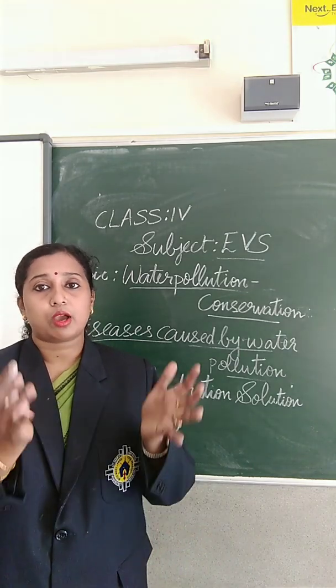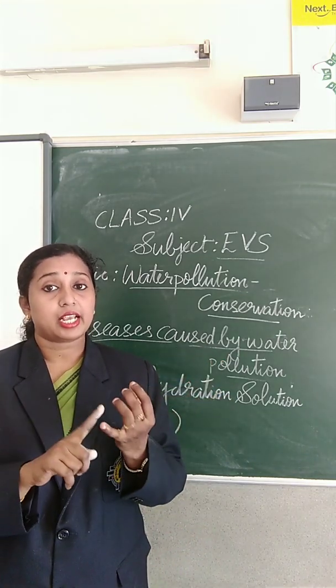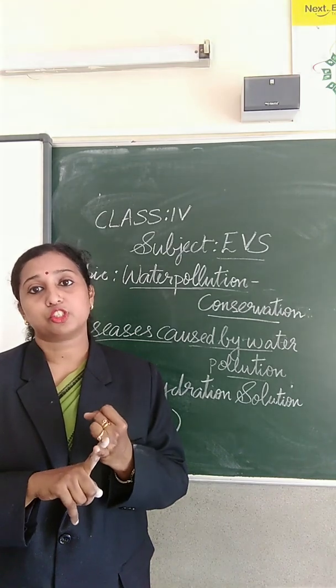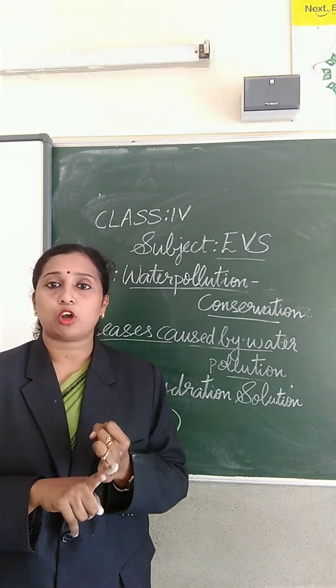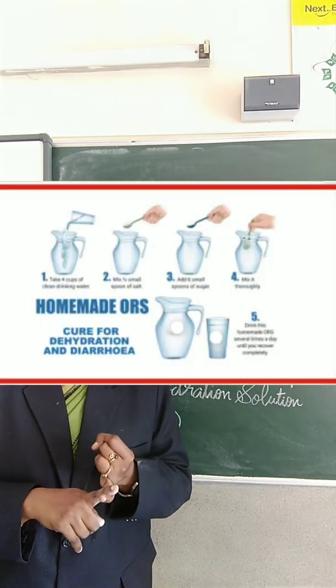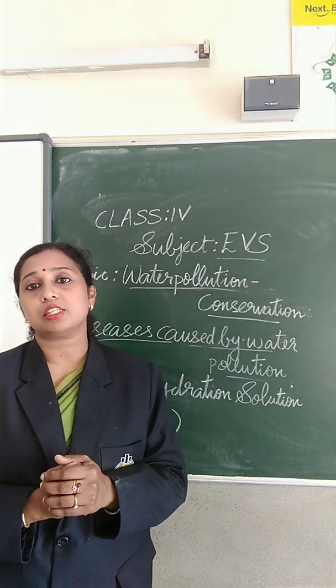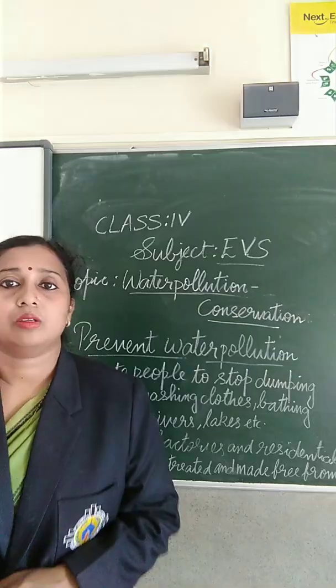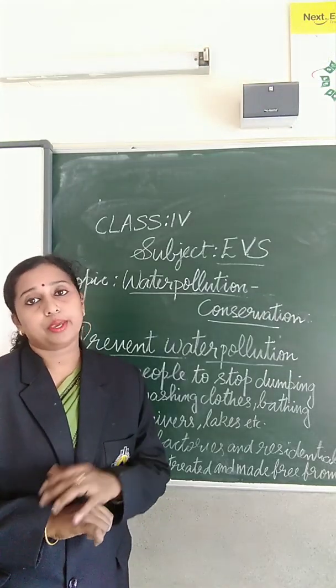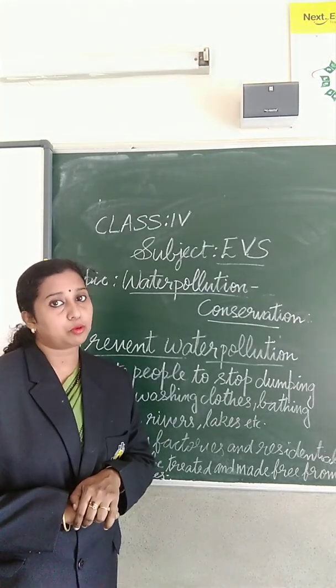So what you have to do is take 1 liter of water, 6 teaspoons of sugar and half teaspoon of salt, mix it well, and ORS solution is ready. So this is how we make ORS at home. Next we will study how we can prevent water pollution.